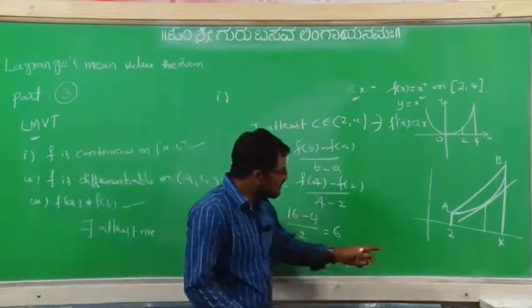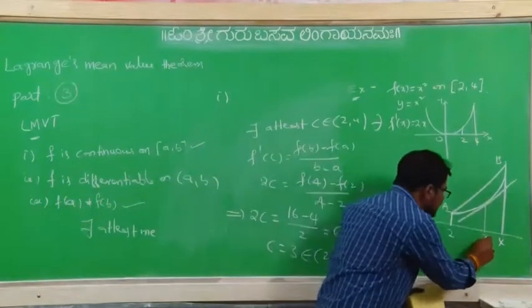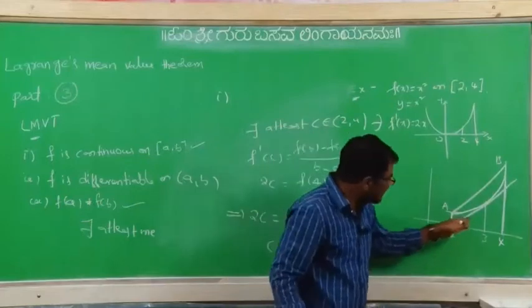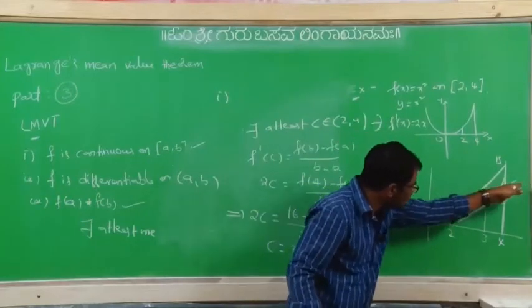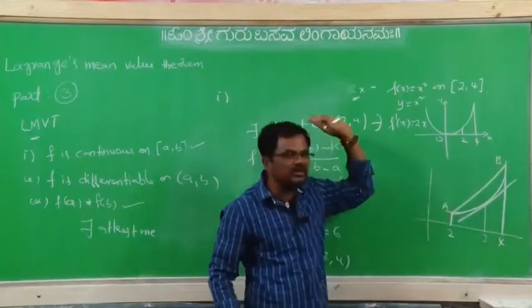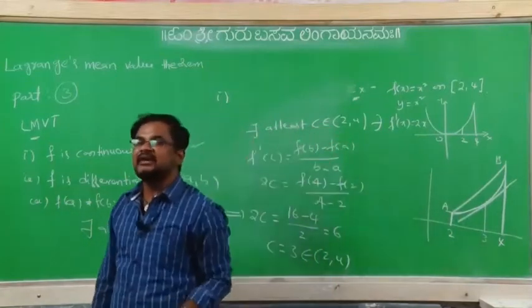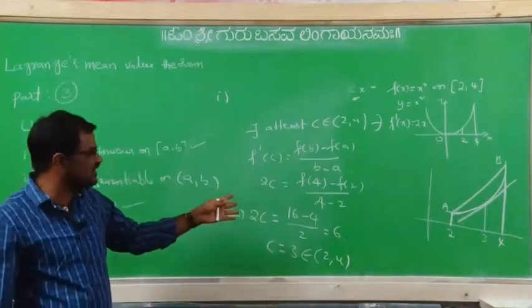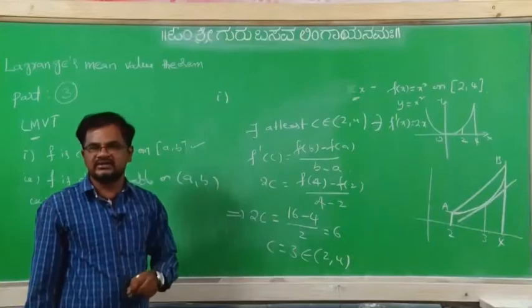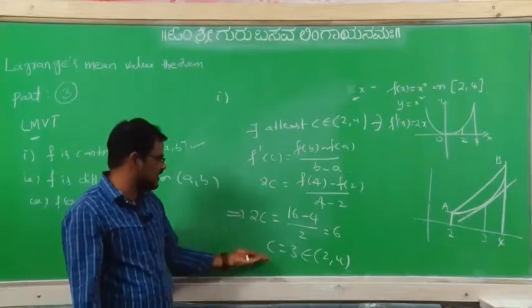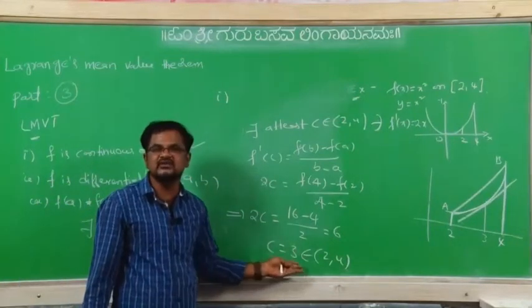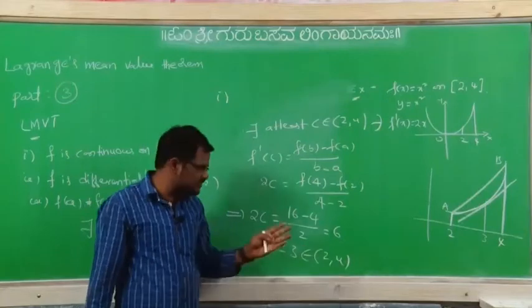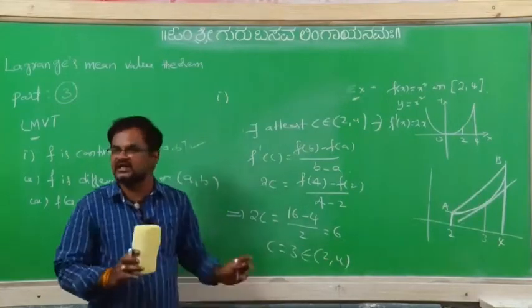Yes, between 2 and 4 one point is there, that is 3. There, if you take the tangent, this tangent is definitely parallel to the line AB. That is our verification of Lagrange's mean value theorem. Suppose the question asks to find c, then c equals 3 which belongs to the interval. Suppose it does not belong, then we can't take that one, right?